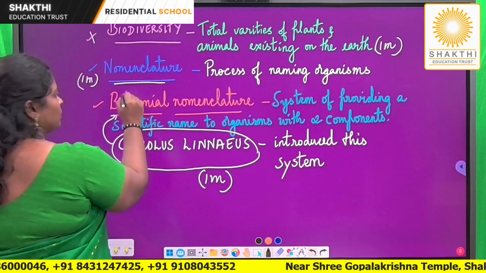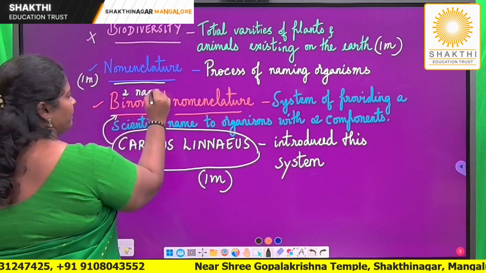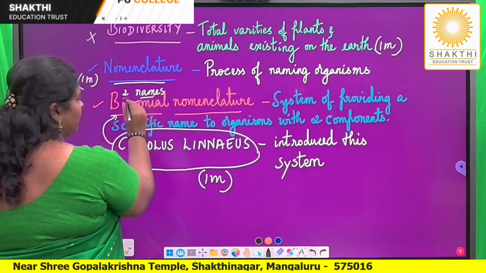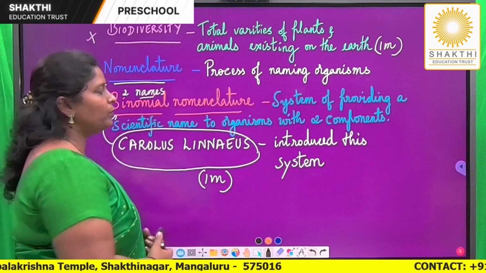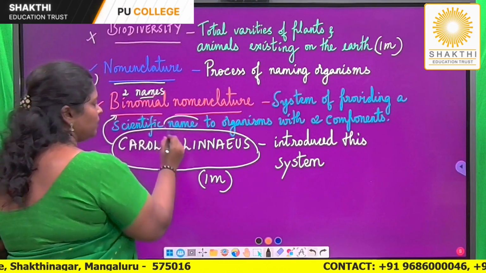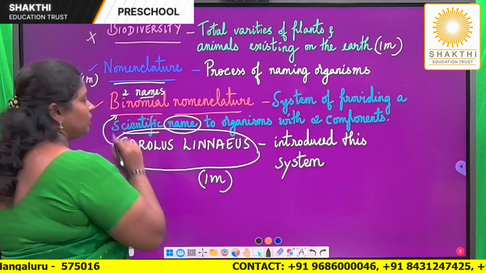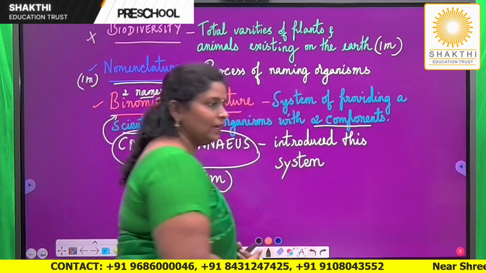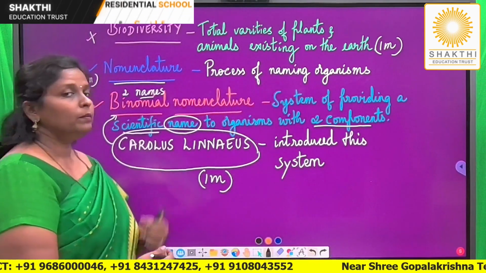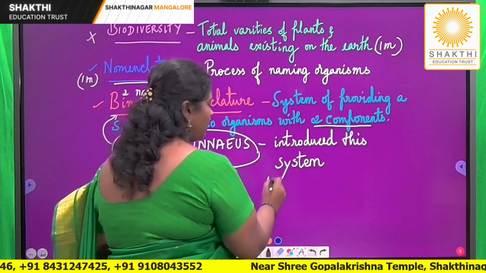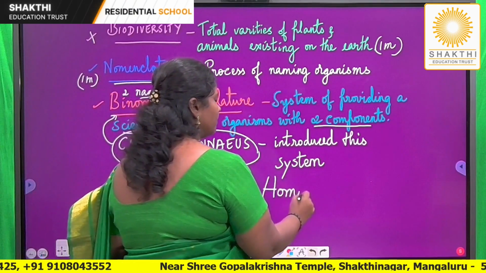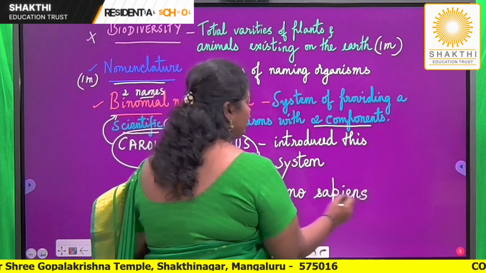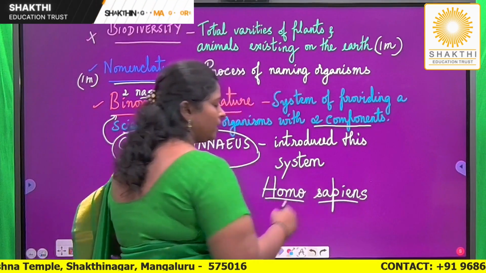Now bi means two. Nomial refers to names. So every living organism is given a name having two components. It is a system of providing a scientific name, not just any name; we have to give it a biological or scientific name, and this scientific name has two components. Hence, the system of naming is called binomial nomenclature. Simple example, our own scientific name is Homo sapiens.